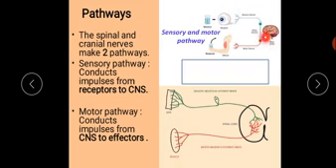Clear? For example, I have seen a glass of water and it sends the message to the brain, where the brain directs the muscles in the hand, muscles in the arm to hold the glass of water and drink. So this is how the pathways are working.